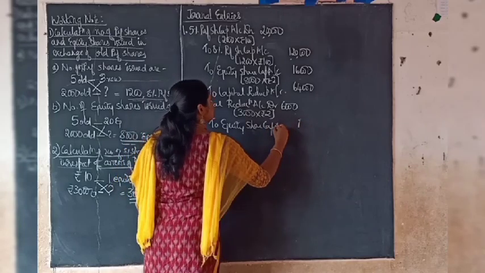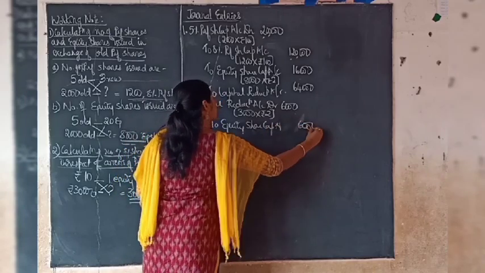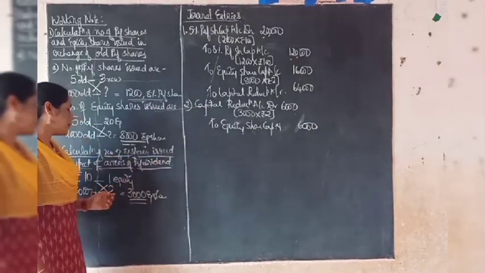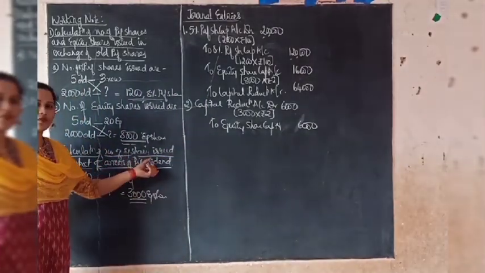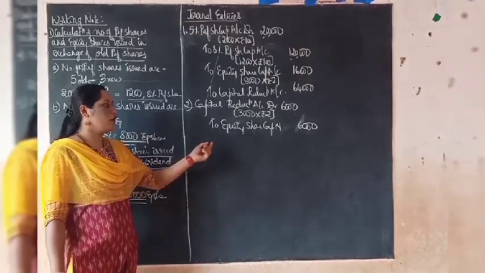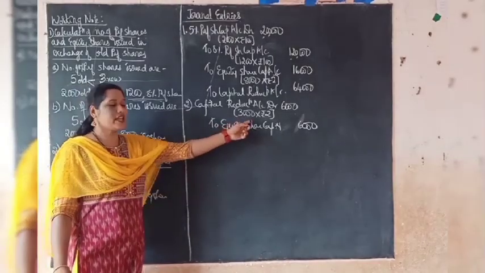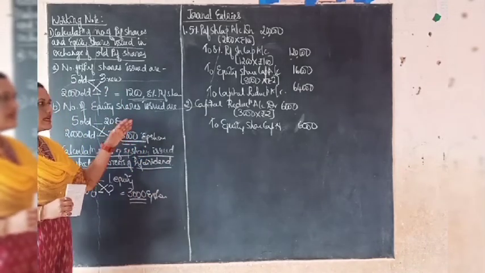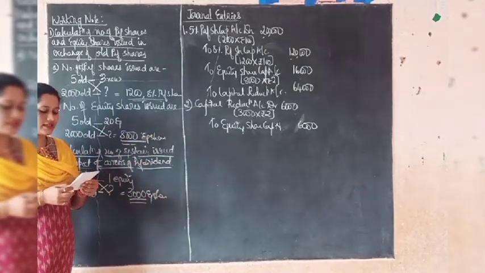That is 6,000. So now what is the narration we can write for this entry? Being the settlement of arrears of preference dividend by issue of equity shares, 3,000 equity shares of rupees 2 each. So that is the narration we can write for the second adjustment. Now we will see the third adjustment.